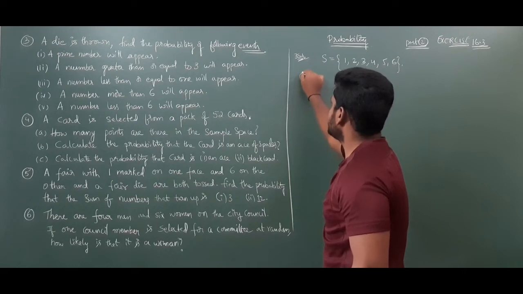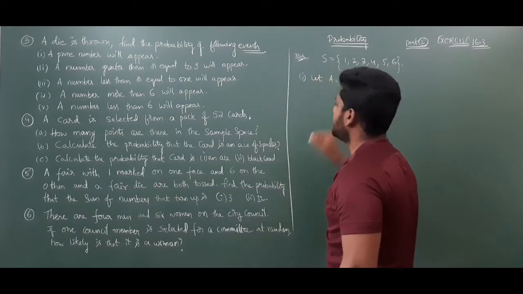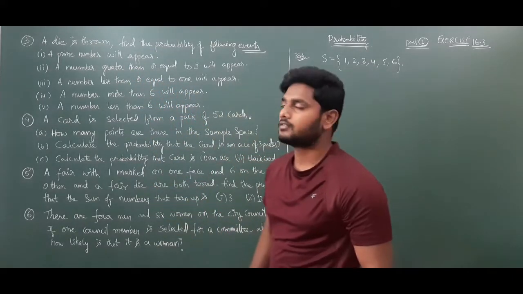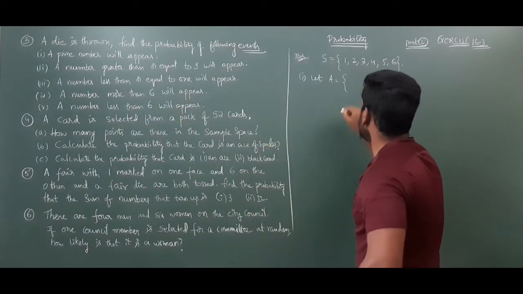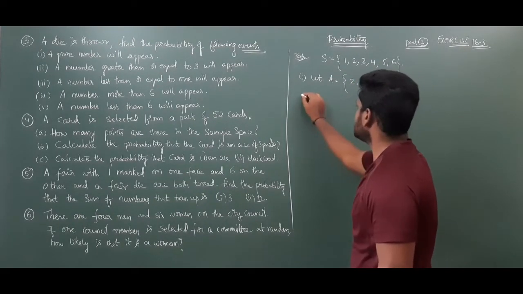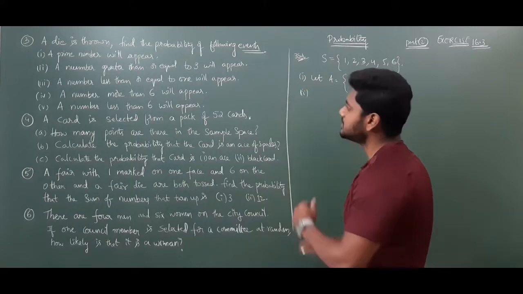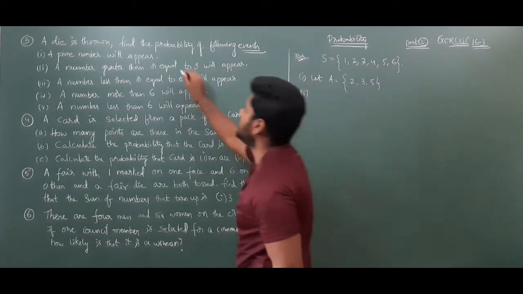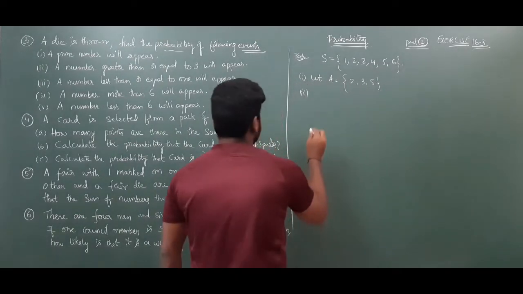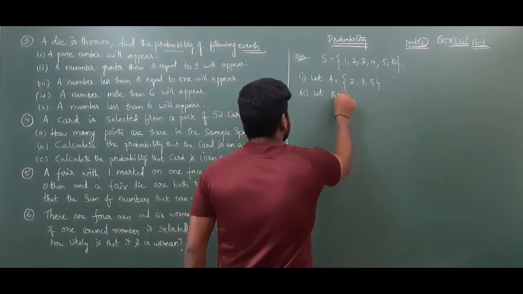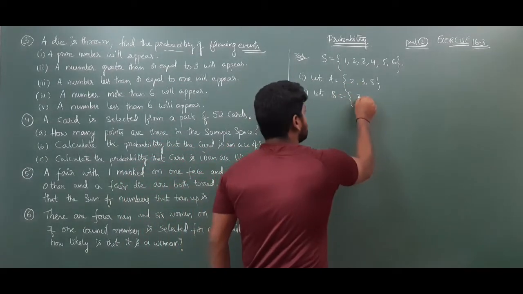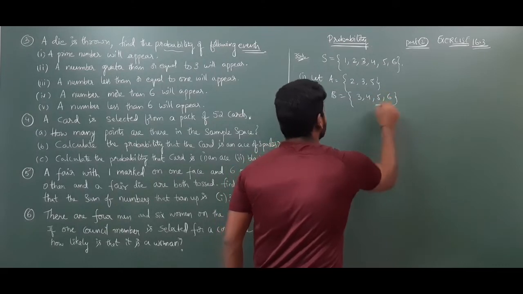I will consider the first one as, let capital A is equal to the event. What is that event? A prime number will appear. So what are the prime numbers here? 2, 3 and 5. First of all I will write events and then we will find probabilities. Next, a number greater than or equal to 3. Let B is equal to a number greater than or equal to 3. So 3, 4, 5, 6.